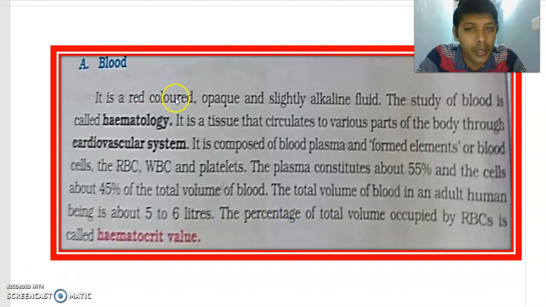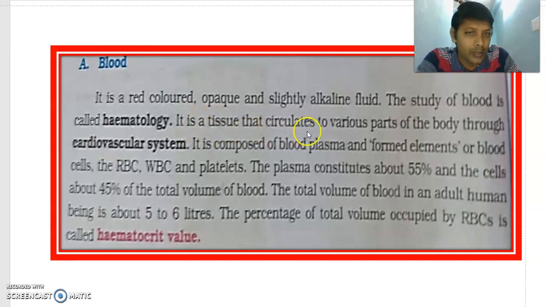What is the color of the blood? The color of the blood is red. Is it transparent, translucent or opaque? It is opaque. What is the nature of the blood? Is it acidic, neutral or alkaline? It is alkaline. What do we call the study of blood? The study of blood is called hematology. And blood, is it a tissue or not? Yes, it is a tissue. Is it static? No, it is mobile. That means it always moves. It is not static, not sitting in one place like the kidney.